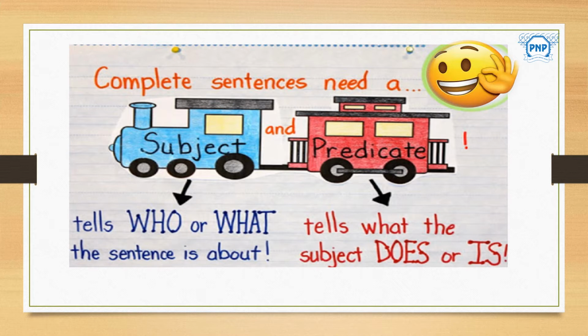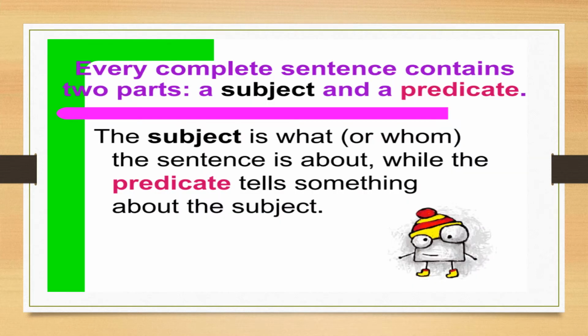Here you can see they have shown a railway engine and bogies, correct? Just try to understand these examples.